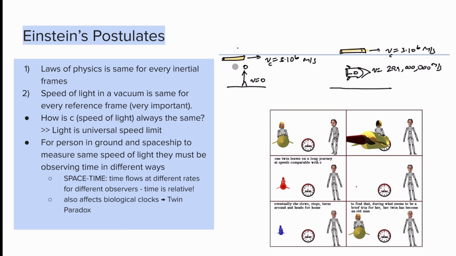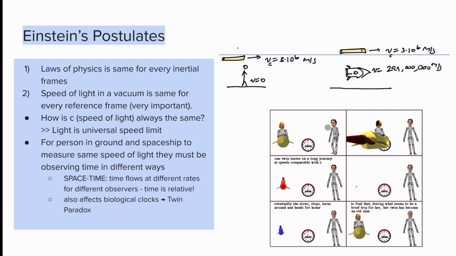So for a person on the ground at rest and a person in a spaceship moving at a constant velocity to measure the same speed of light, they must be observing time in different ways. And this is where the ideas of space-time, time dilation, and length contraction all stem from. Space-time is the idea that time flows at different rates for different observers. Basically, time is relative, and this is a really mind-boggling part of special relativity. Space-time also affects biological clocks, so going at really fast speeds also affects biological clocks, and we see this through the twin paradox.